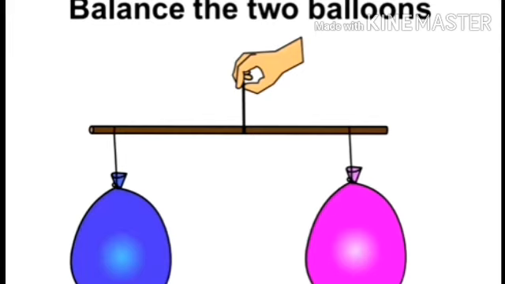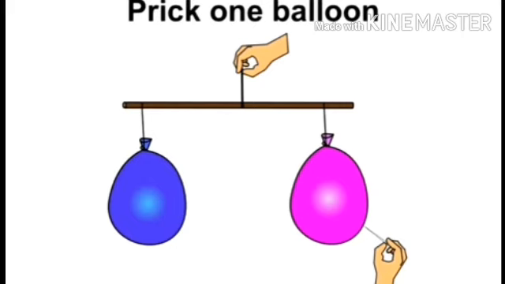Okay. Now prick one balloon with a pin. Here we are pricking the pink balloon with a pin. After pricking, what will happen? The stick with the inflated balloon goes down. Yes. Why is it so? So let's see.